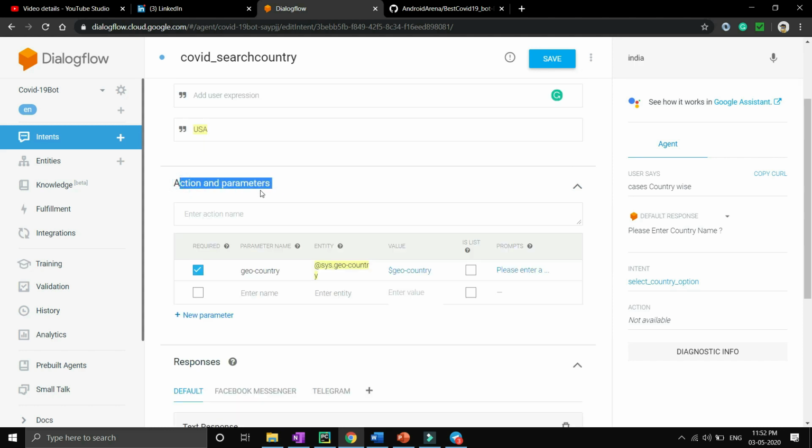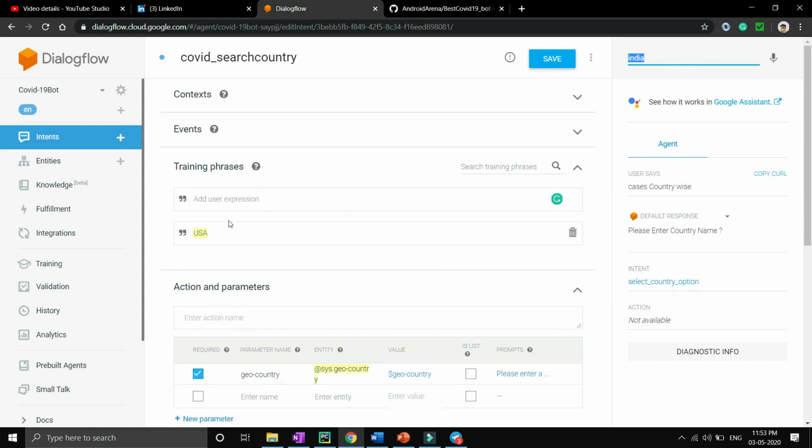Inside action and parameters, we are extracting India or any country name, so that we can send it to Python Flask, and Python Flask will send it further to the Rapid API so that it returns the response for India. Python Flask will return it to Dialogflow, and Dialogflow will return it to the user. In this case, you will see that we have mentioned the parameter name, sys geo country, a default entity which is yellow in color. It doesn't matter whether the user has entered India, Japan or any country name, it will automatically fetch the country name because we have mapped it with the default entity.